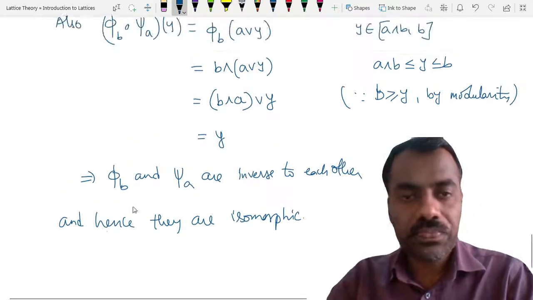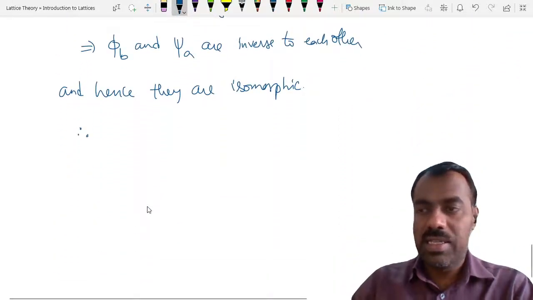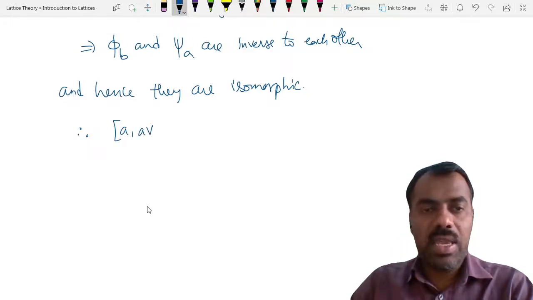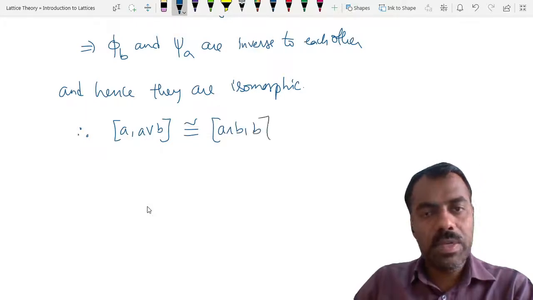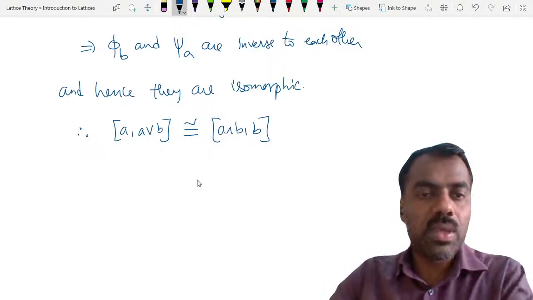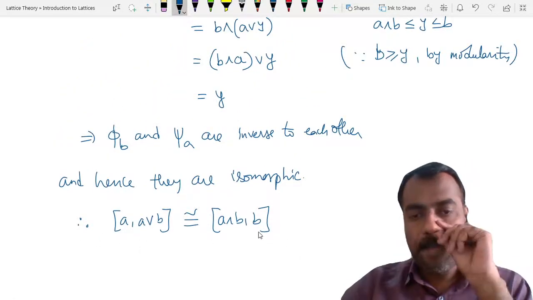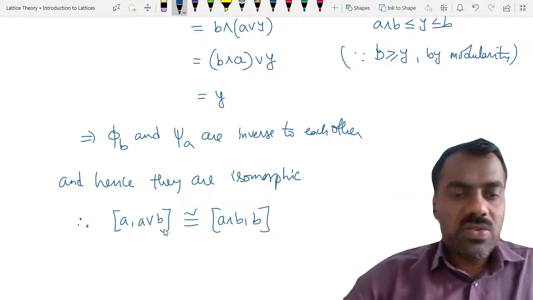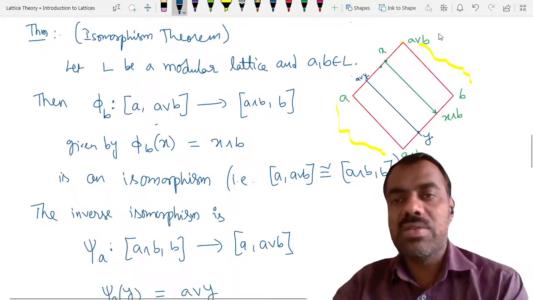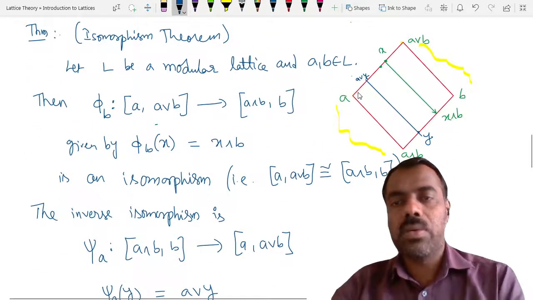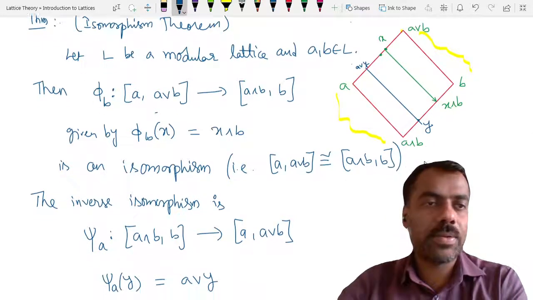That proves that the interval from a to a join b is isomorphic to the interval from a meet b to b. Remember, whenever you have a and b in a modular lattice, then take a and a join b. This line in the diagram is isomorphic to this line. That means every element here is mapped to an element here.